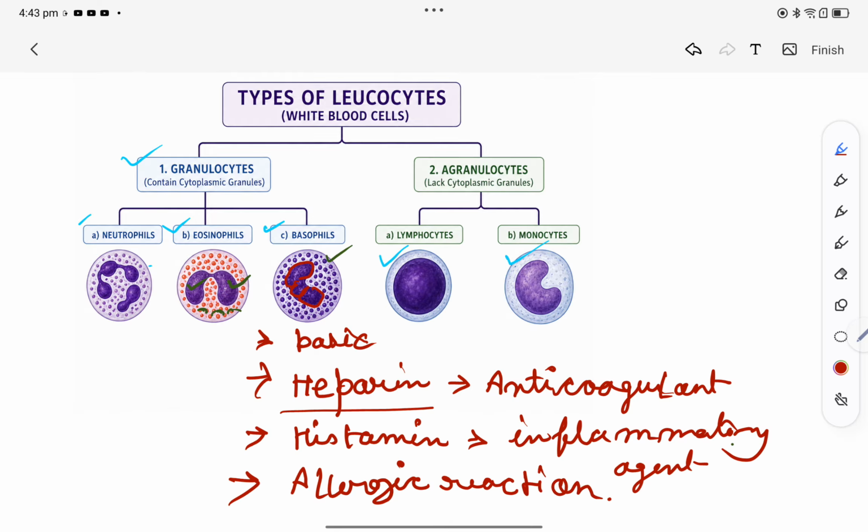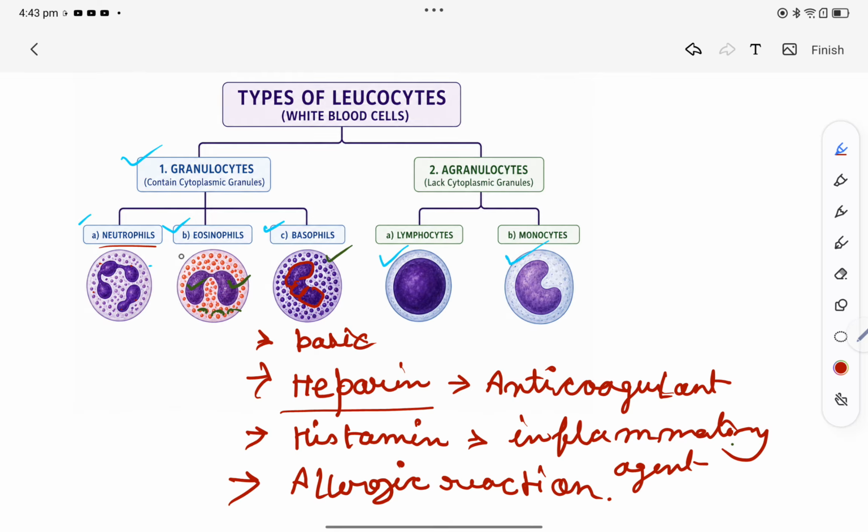Fine. So these were the three granulocytes: neutrophils, eosinophils, basophils. In case of neutrophils, we can see a three to five lobed nucleus. They can be dyed via neutral dyes, hence they get the name neutrophils. They are mostly phagocytic in nature, which means they can engulf bacteria and they can also remove cell debris.